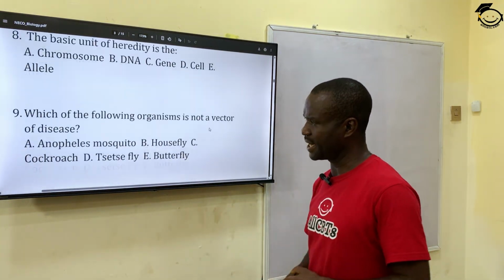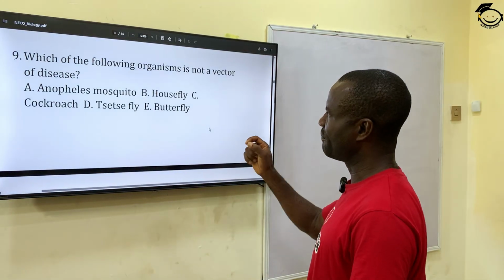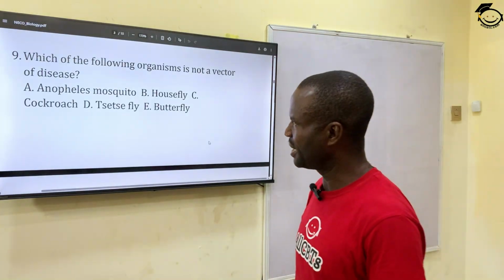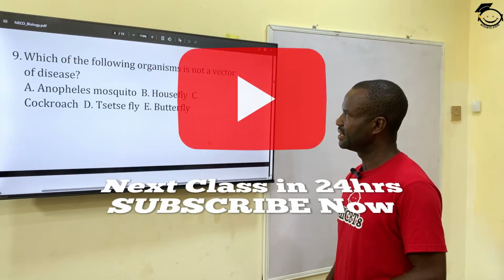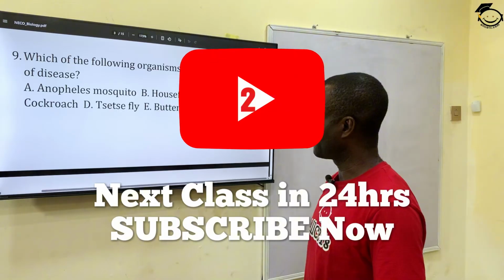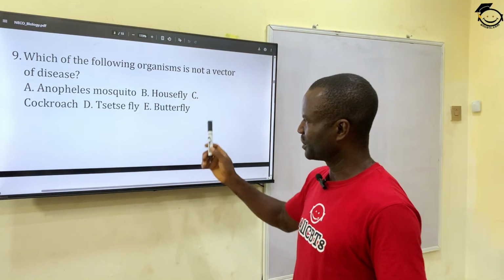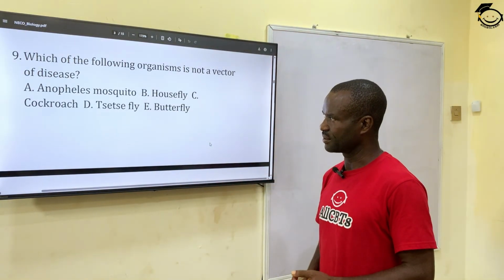Number 9. Which of the following organism is not a vector of disease? Vectors are disease-carrying organisms. A. Anopheles mosquito. B. Housefly. C. Cockroach. D. Tsetse fly. And E. Butterfly. The correct answer is butterfly. Butterfly don't carry disease, so it's not a vector.